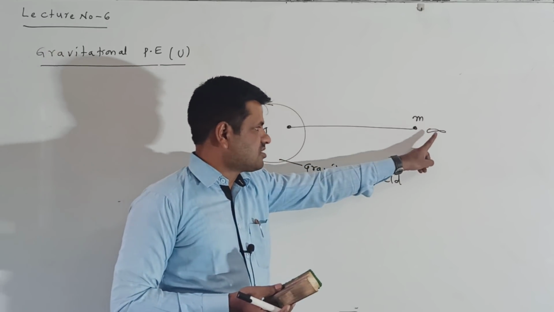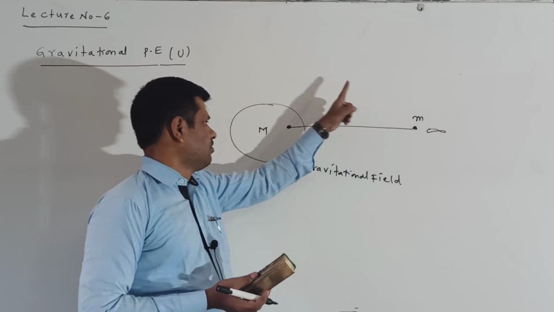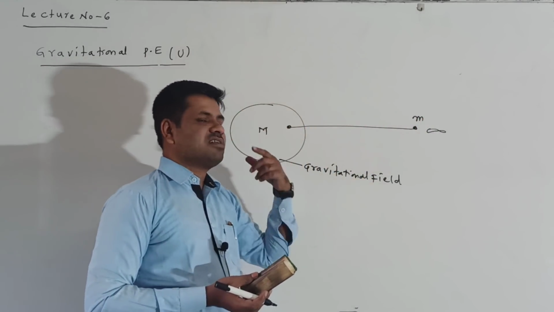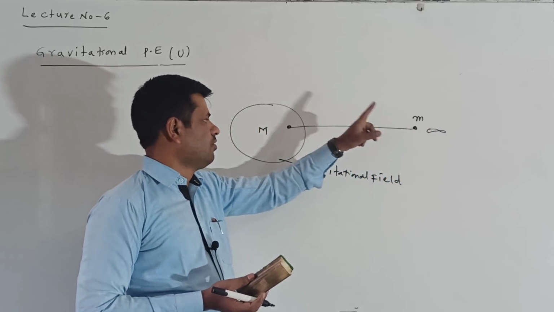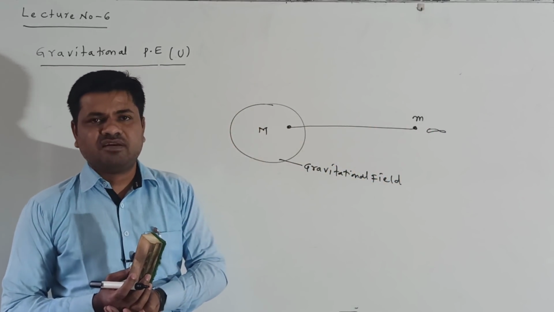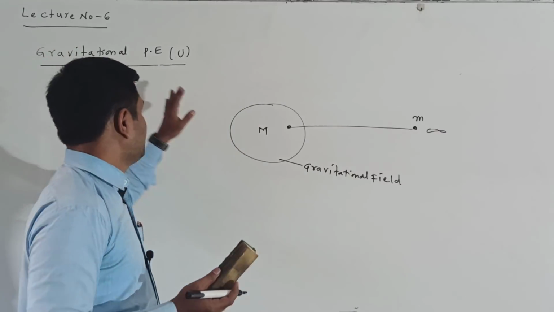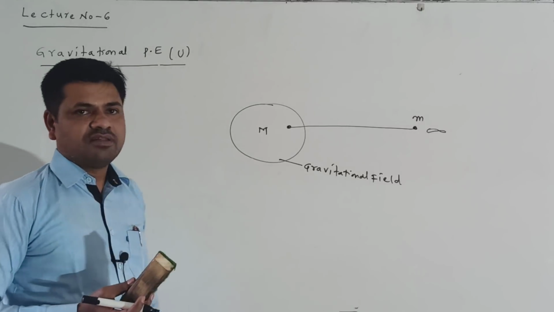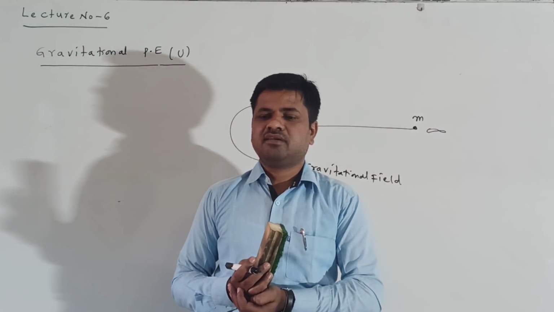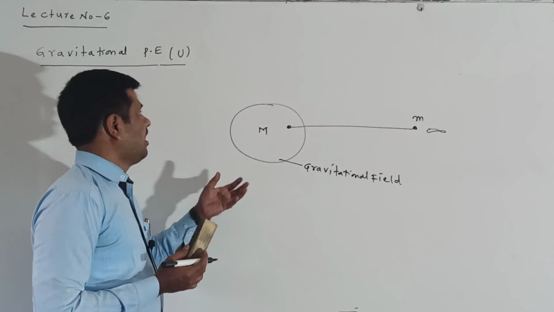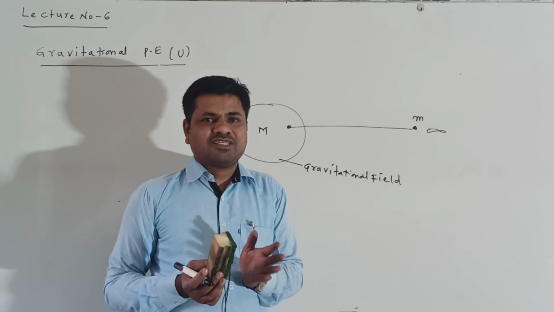From infinite distance, I am taking one mass to a point in the gravitational field. In order to take this mass from infinite distance to a point in the gravitational field, we have to do some work. That work is stored in the form of potential energy. That potential energy is called gravitational potential energy. This is your definition of the gravitational potential energy. I hope you can understand this one.